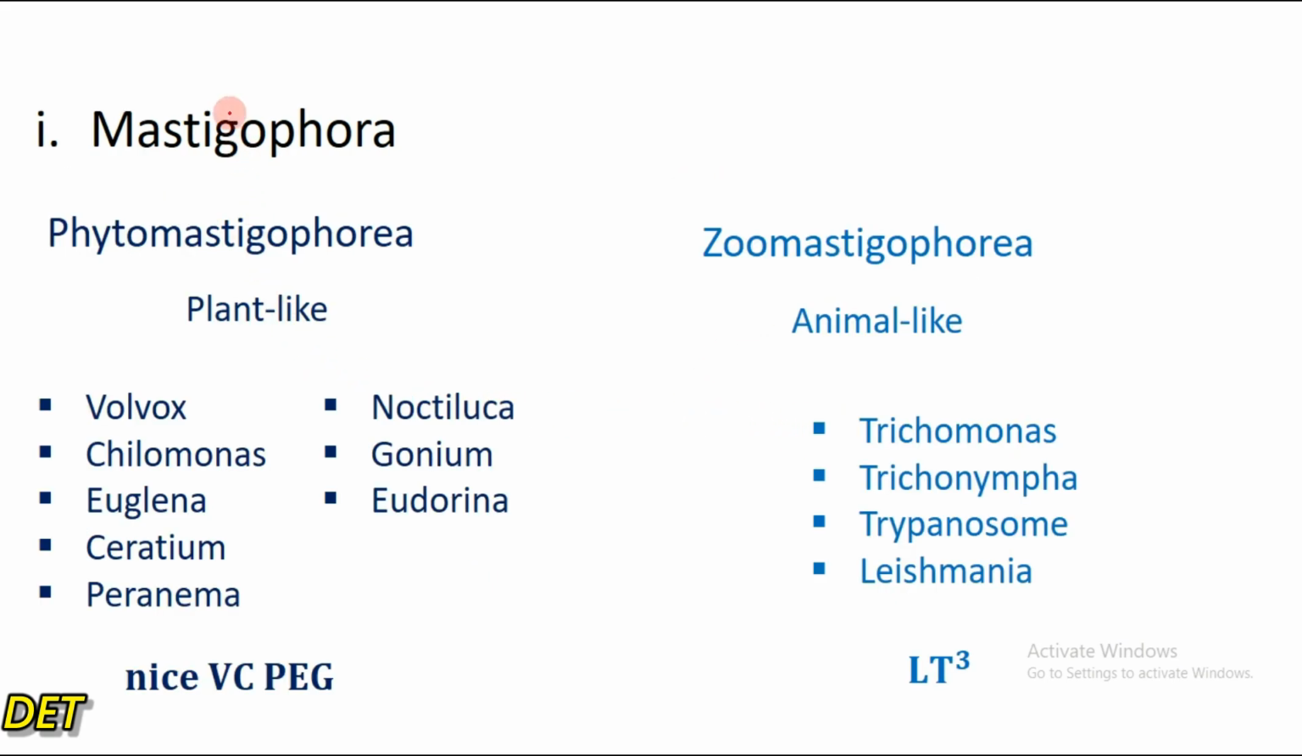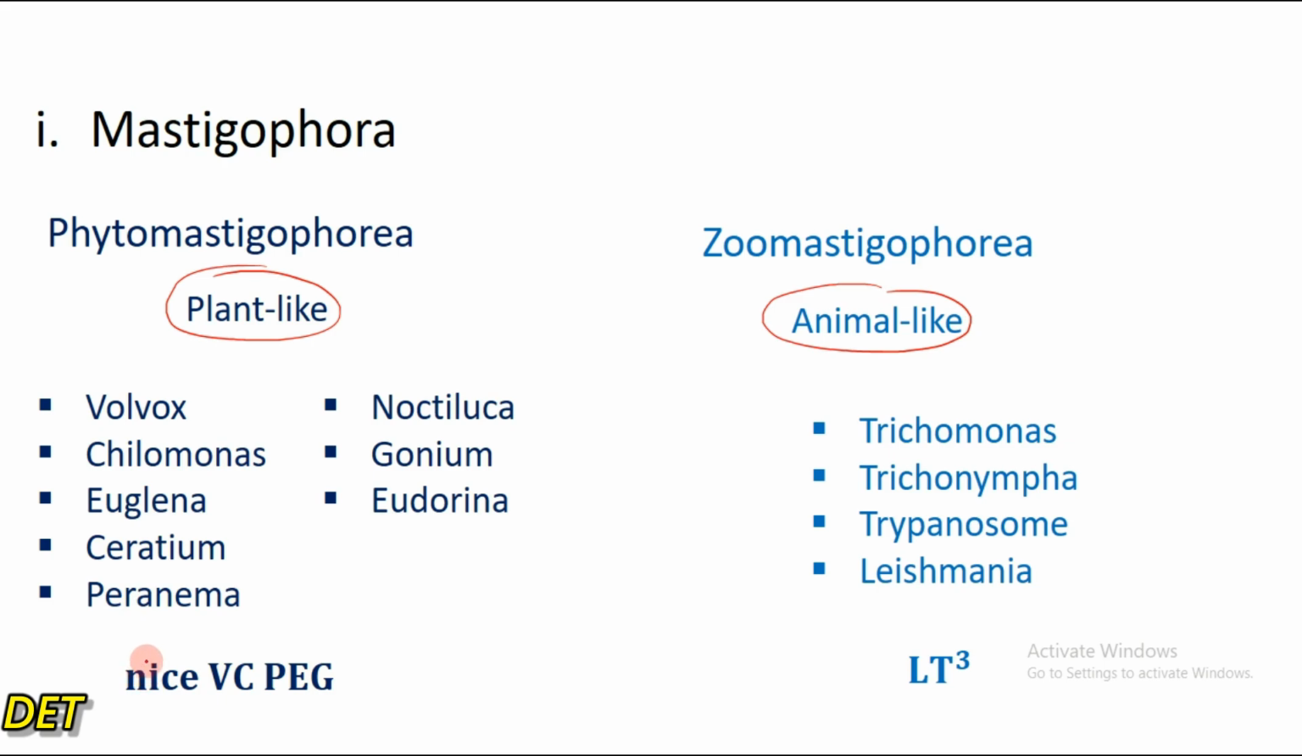So let's look at the examples of the Phytomastigophora and the Zoomastigophora. Again, the subphylum Mastigophora is divided into two classes. We have Phytomastigophora, which are plant-like in nature, and the Zoomastigophora, which are animal-like flagellates, right? Examples of the plant-like flagellates are Volvox, Chilomonas, Euglena, Serratium, Peranema, Noctiluca, Gonium, and Eudorina. All these are examples of what? Phytomastigophora.